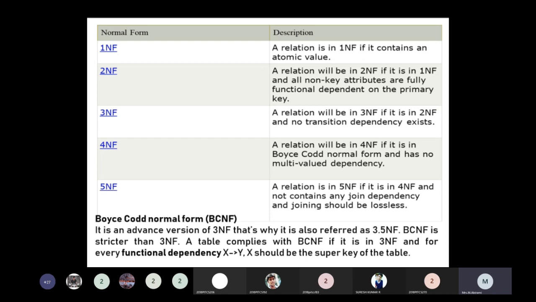Then the last normal form is the fifth normal form. It contains join dependency. The left outer join and full outer join cannot lose data, it should be lossless.